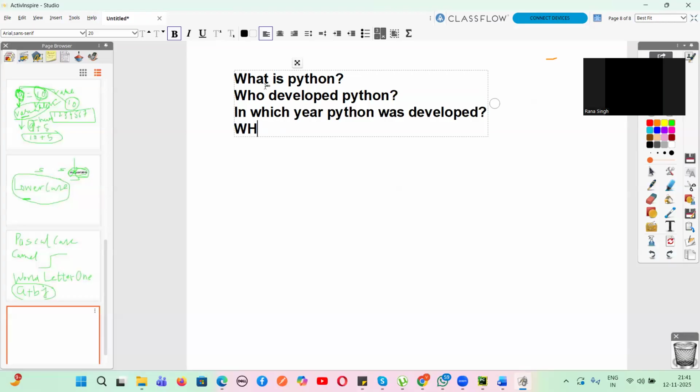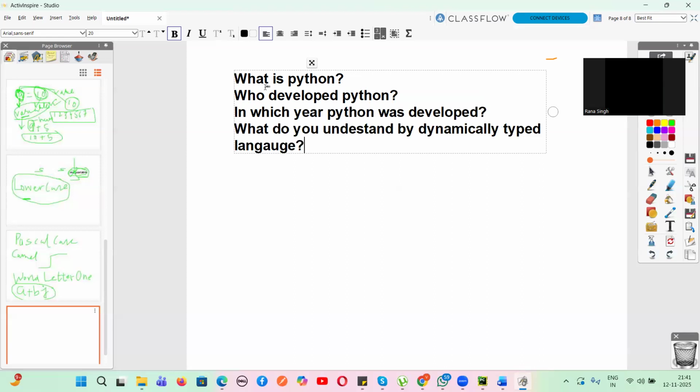Next is, what do you understand by dynamically typed language? It will automatically detect the type of value. Yes or no, guys? So we don't have to explicitly tell the type of variable which is used. It automatically detects it is a number, integer. Yes or no, guys? So that is what a dynamically typed language is.